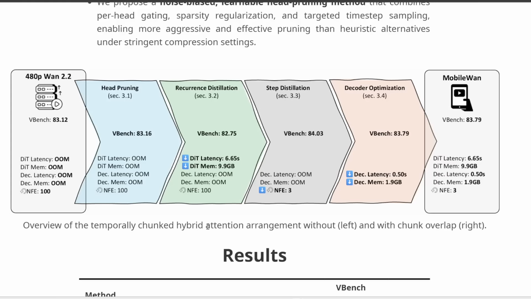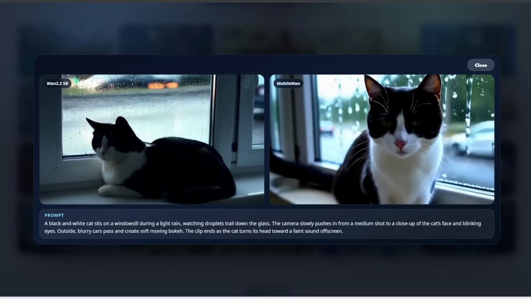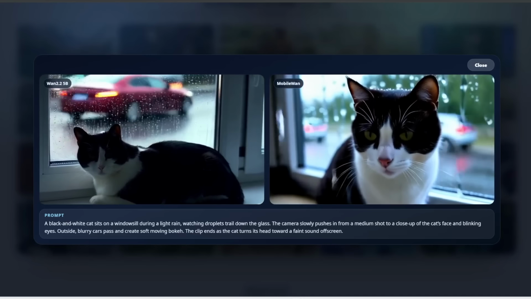It basically generates the video in small chunks instead of processing every frame together. They also had to do some really heavy pruning. So for example, they removed some less useful attention heads. They reduced generation to just 3 steps instead of the average 20 to 30 steps. And they also used a very memory efficient video decoder. But afterwards, what you get is something that just works on your phone.